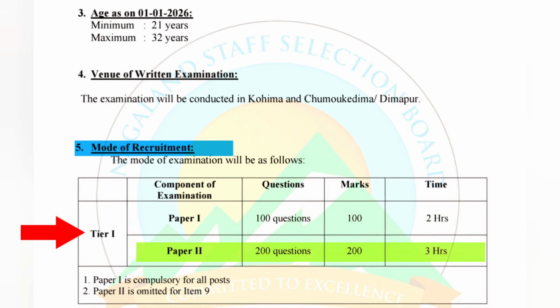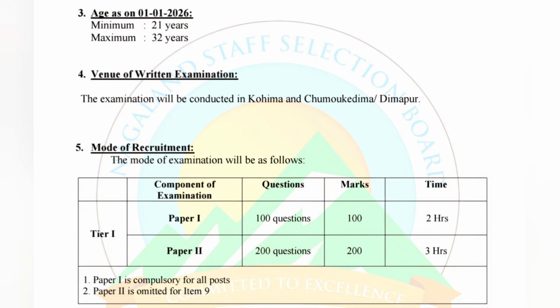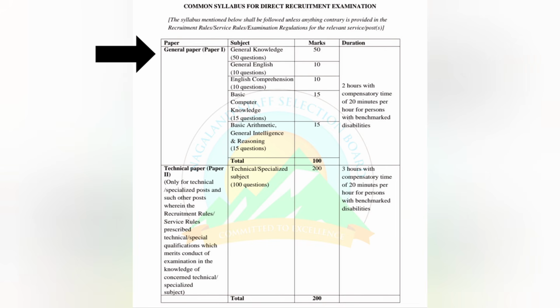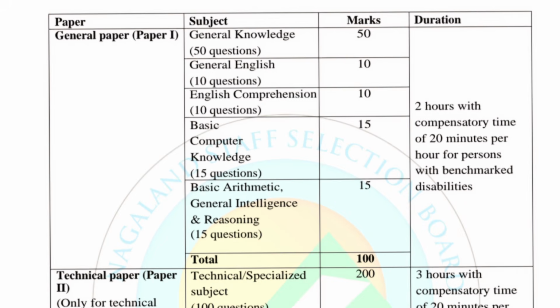For paper 2, we will have 200 questions and the total mark is 200 and the total time allocated will be 3 hours. Remember, paper 1 is compulsory for all posts and paper 2 is omitted for item number 9. Remember, paper 1 is a general paper and paper 2 is a technical paper. Let's dive into the syllabus to have a clearer picture.